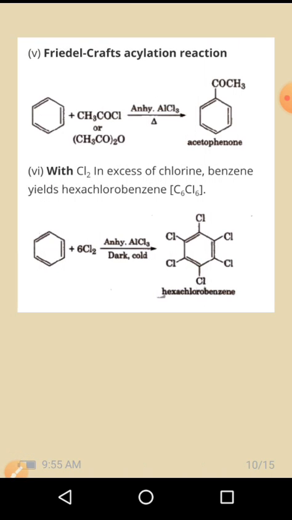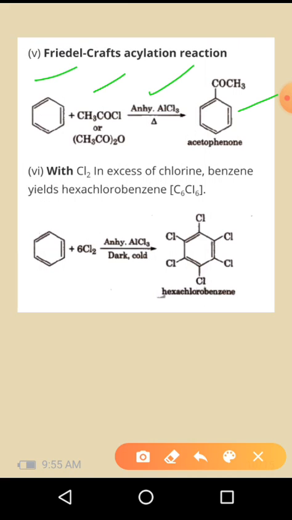In Friedel-Crafts acylation, we use an acylating agent, that is acetyl chloride, CH3COCl, and anhydrous AlCl3. Acetyl chloride in presence of anhydrous AlCl3 acts as an acylating agent that reacts with benzene and produces acetophenone.